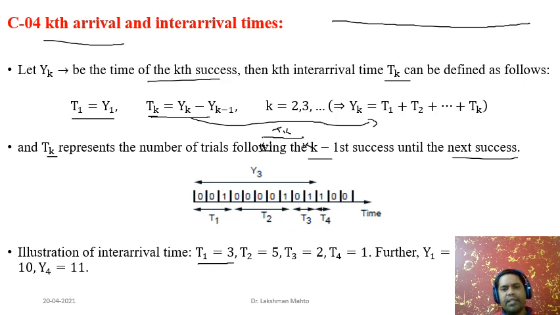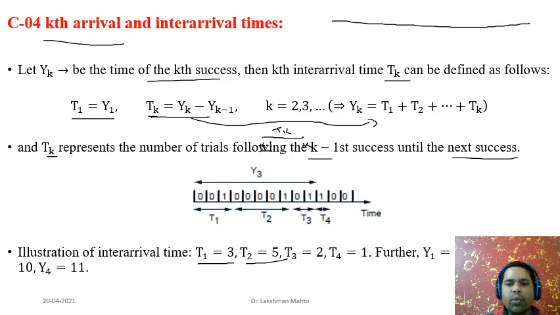The next arrival time: after the first success, when will we get the second success? Failure, failure, failure, failure, success. So after 1 we have to perform how many trials? We have to perform 5 trials. First trial 0, second trial 0, third trial 0, fourth trial 0, in the fifth trial we get 1. That's why the second inter-arrival time T2 takes the value 5.